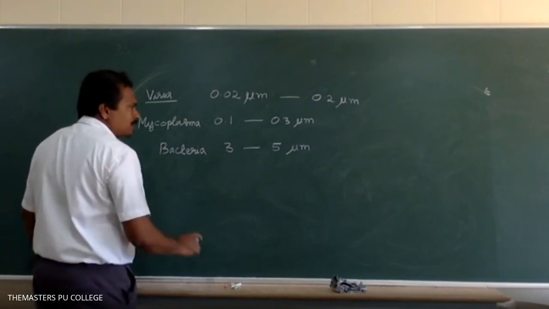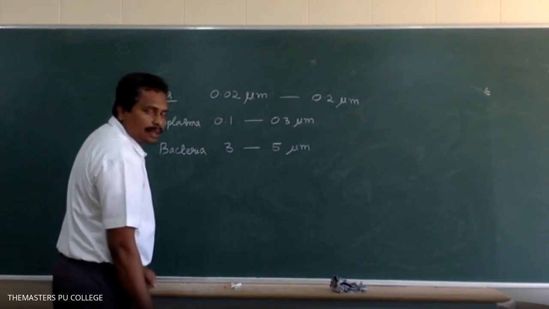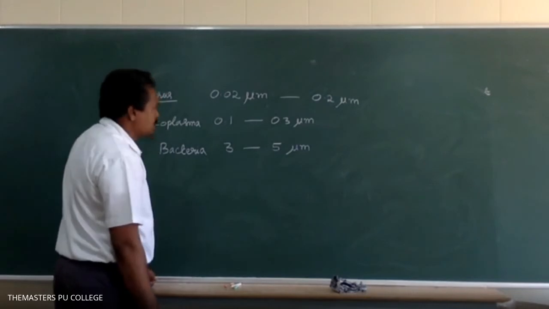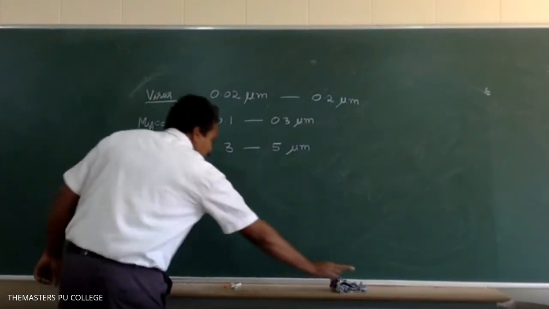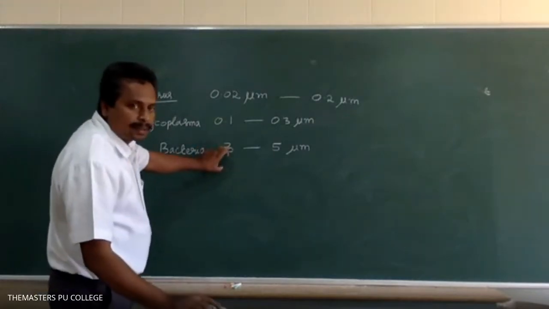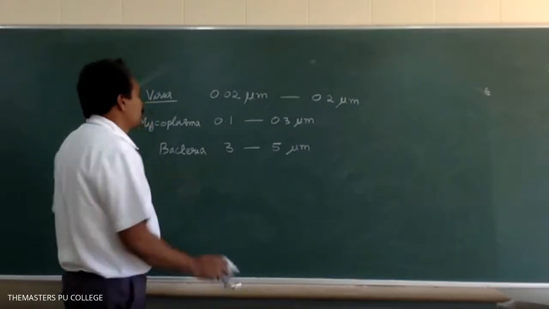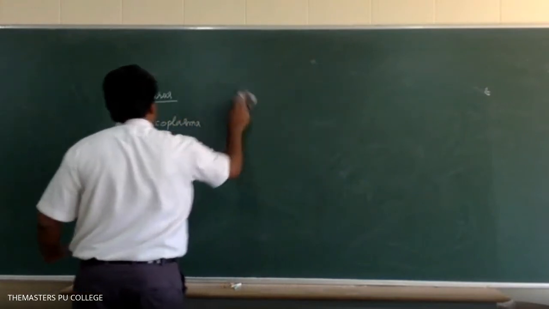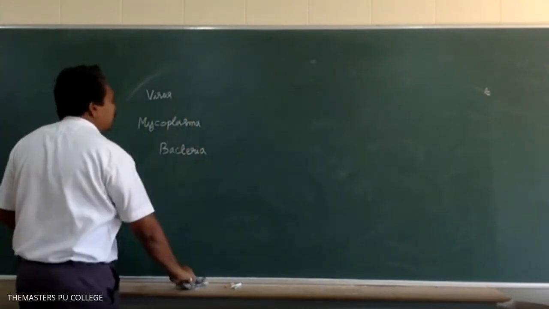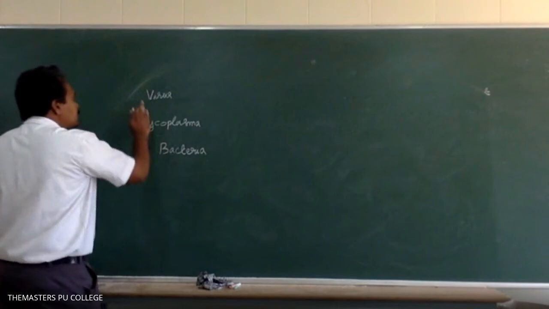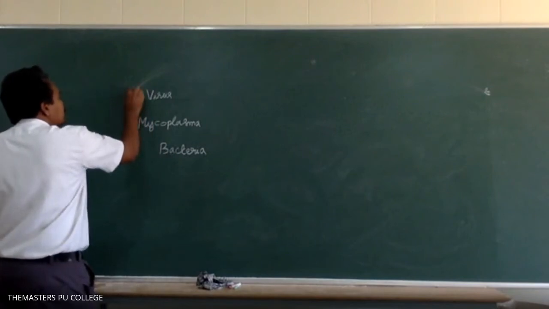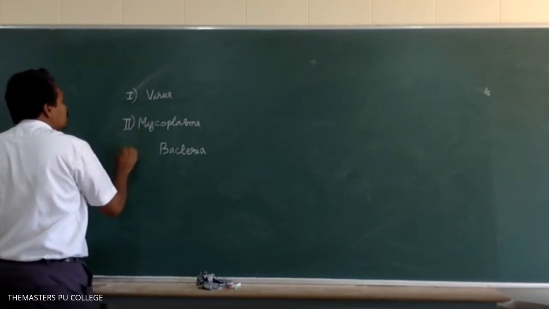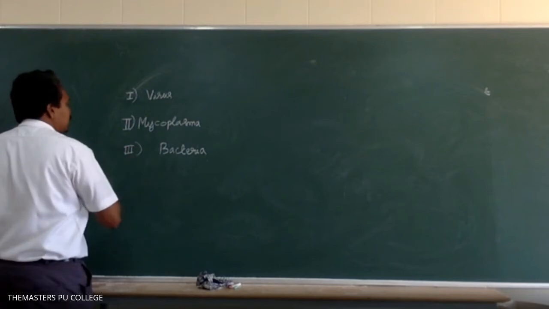Okay. So arrange the following organisms in ascending order based on the sizes. Have you written? Have you highlighted? Yes, sir. Arrange the following organisms in ascending order based on their sizes. 1 is virus, 2 is mycoplasma, 3 is bacteria.